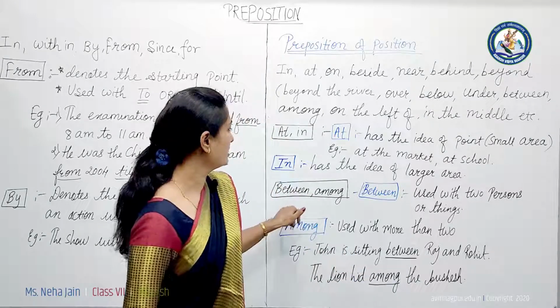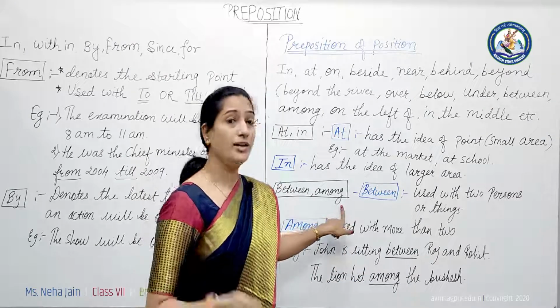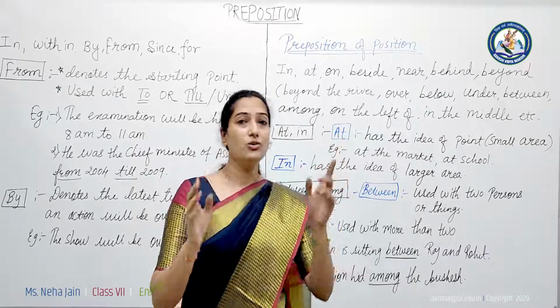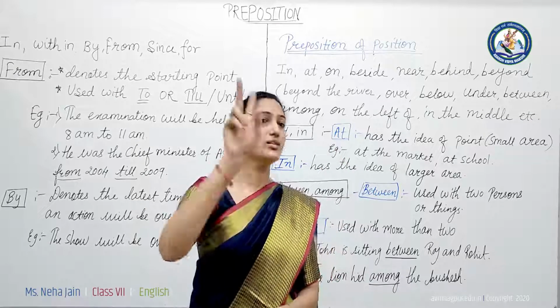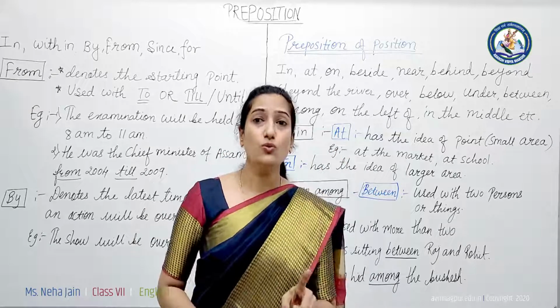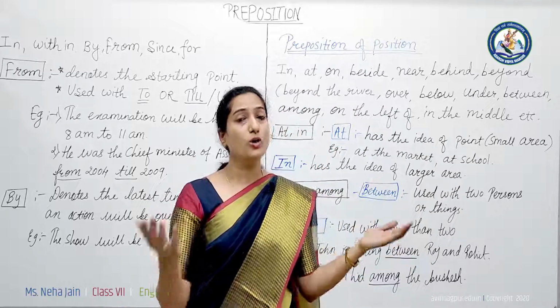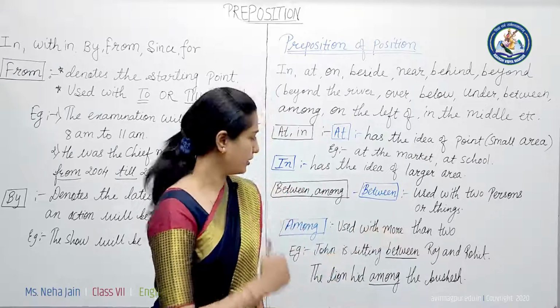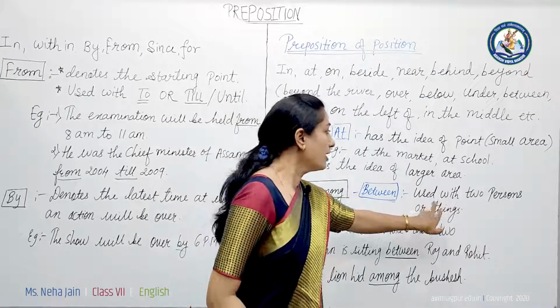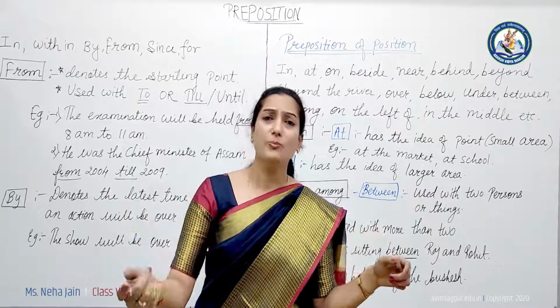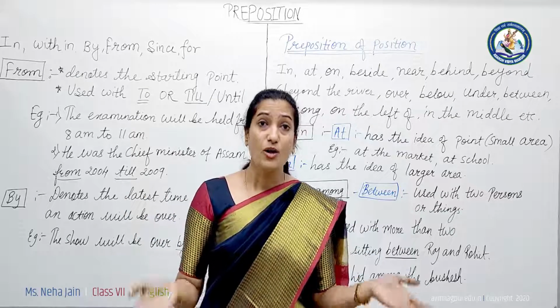Now next one is between and among. You should keep in mind, students, that while using these, you should keep two things in mind. Between we use when we talk about only two persons. For example, Ram is sitting between Raj and Rohit. Now where is he sitting?